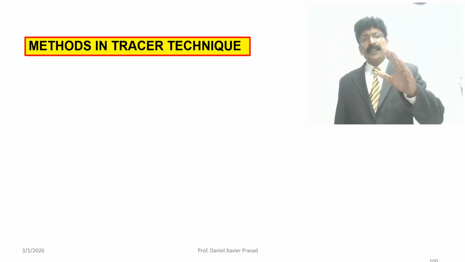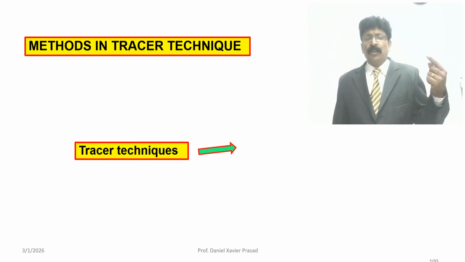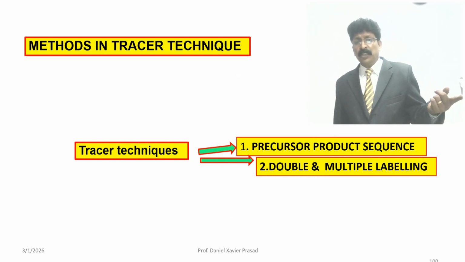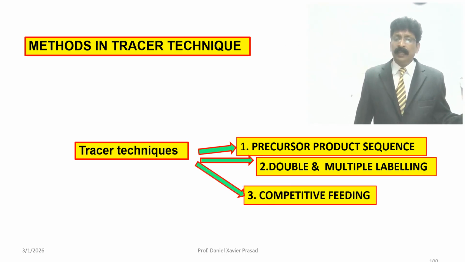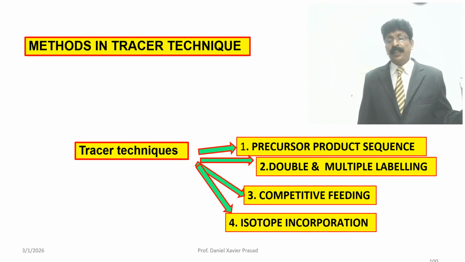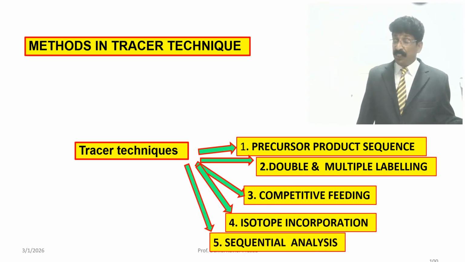Methods of tracer techniques, just now we have seen what all the methods are. Number 1, precursor product sequence. Number 2, double or multiple labeling. Number 3, competitive feeding. Number 4, isotope incorporation. Number 5, sequential analysis.